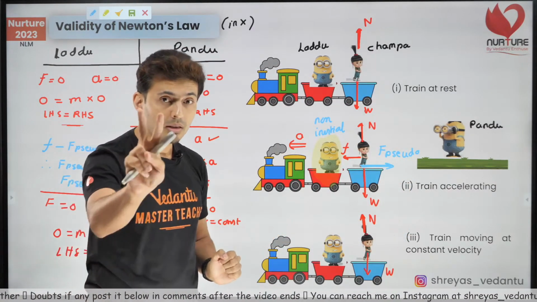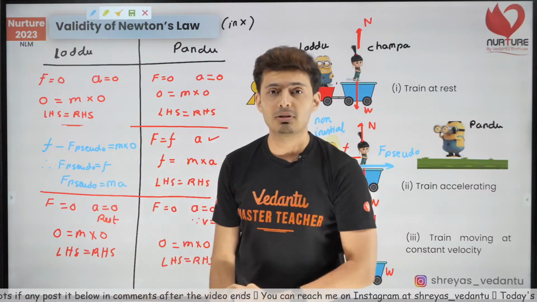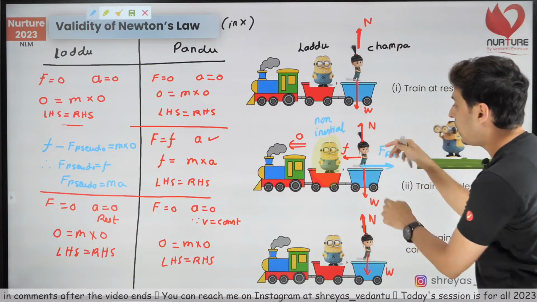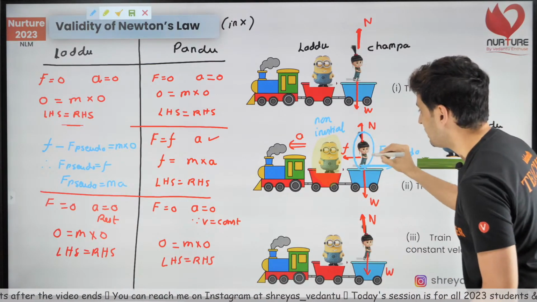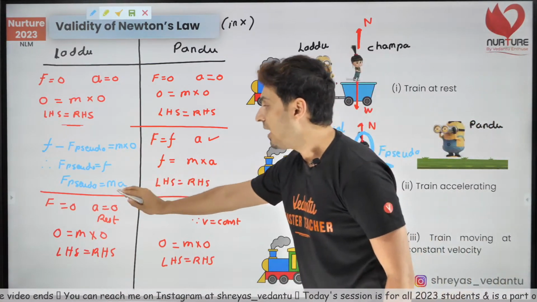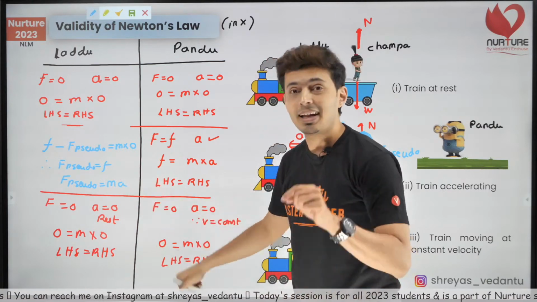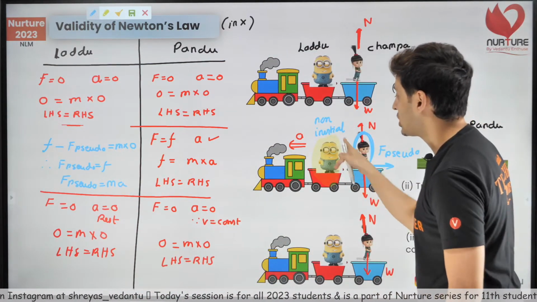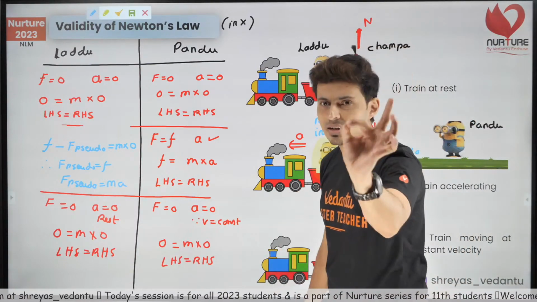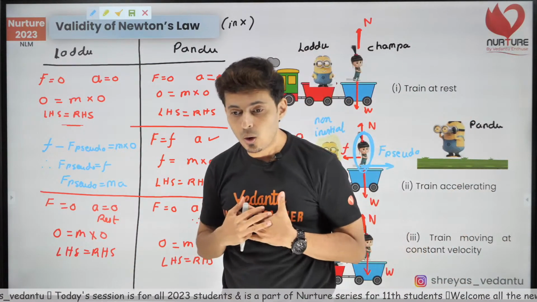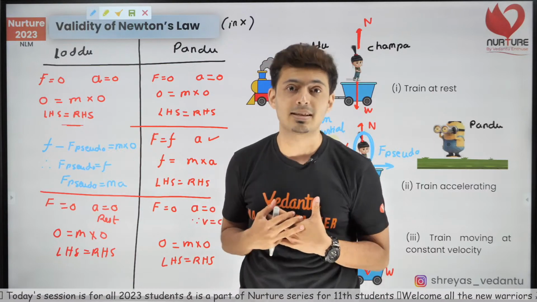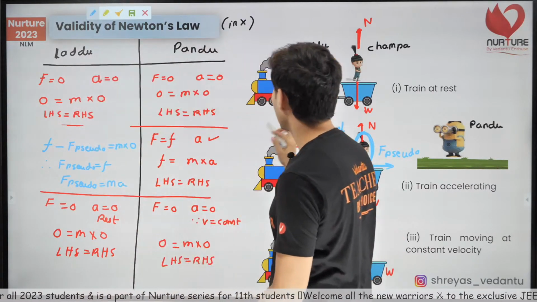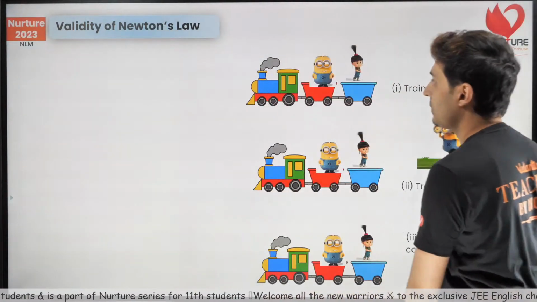Number 2, the magnitude of the pseudo force is the mass of the object being observed. Here in this case it was Champa. So Champa's mass into A. A is the acceleration of the non-inertial frame. So mass of the object into my own acceleration, the observer's acceleration, is what is going to come in the magnitude. Alright, so let's write it down for you.